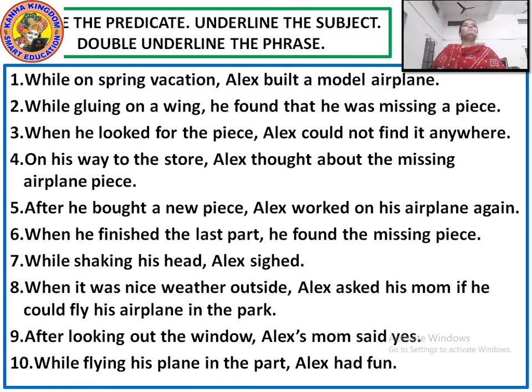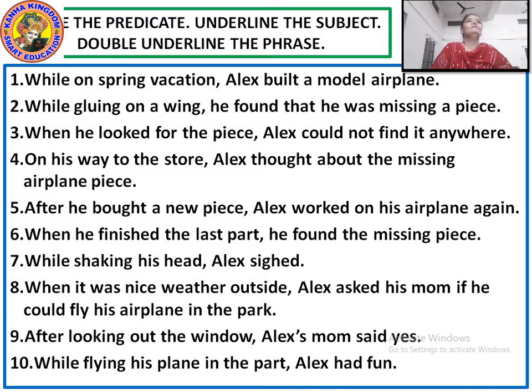While on spring vacation, Alex built a model aeroplane. From this, double underline the phrase, circle the predicate and underline the subject. Now first let's circle the predicate. From this, the predicate should be a verb. So what is a verb here? In this sentence the verb is built. So you have to circle the verb built.